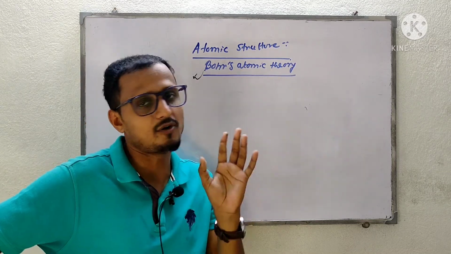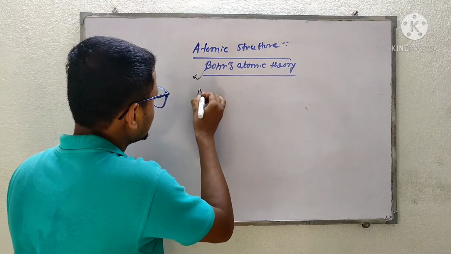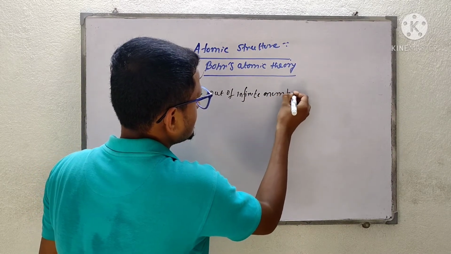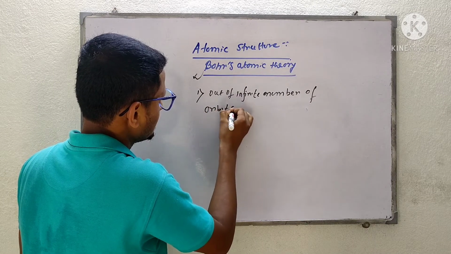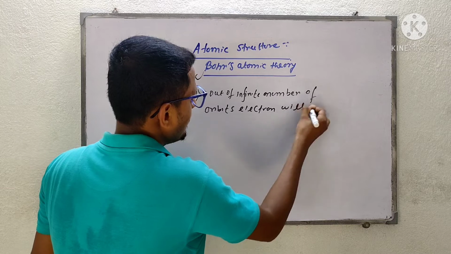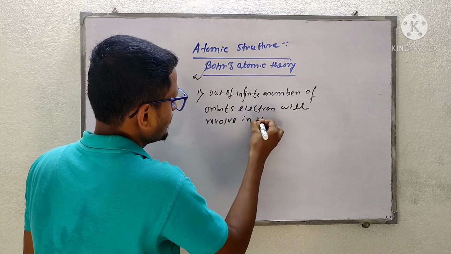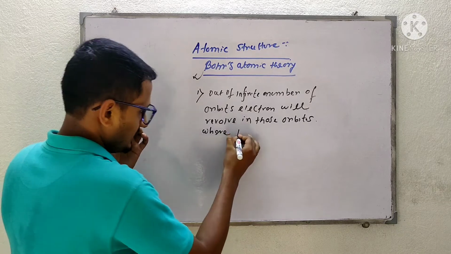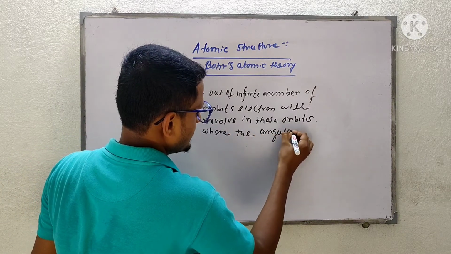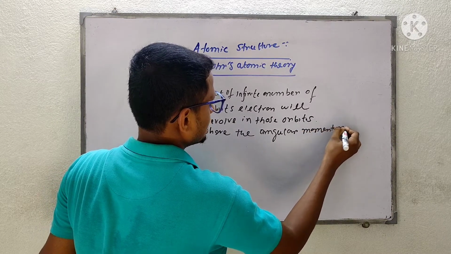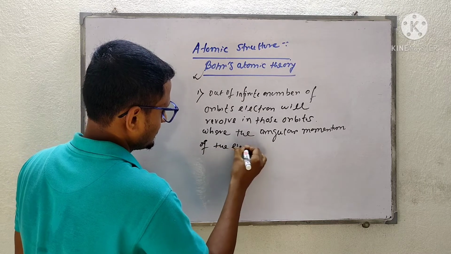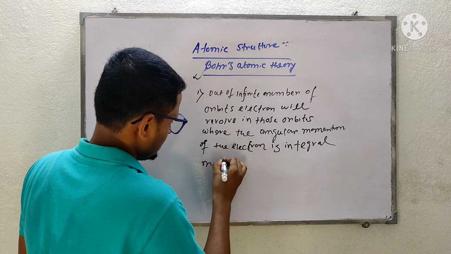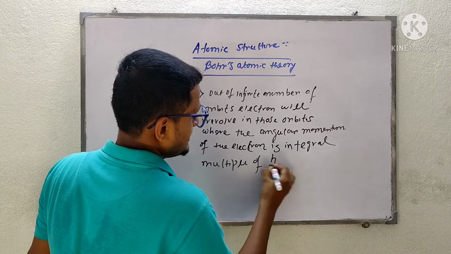So out of the infinite number of orbits, electron will revolve in those orbits where the angular momentum of the electron is an integral multiple of h by 2 pi. This one is very important.